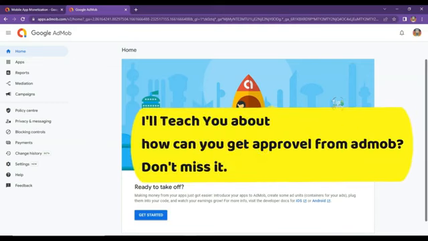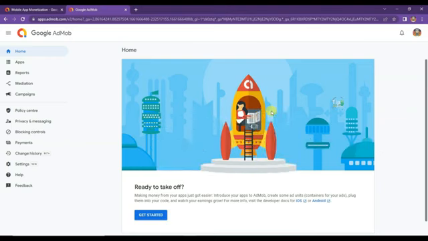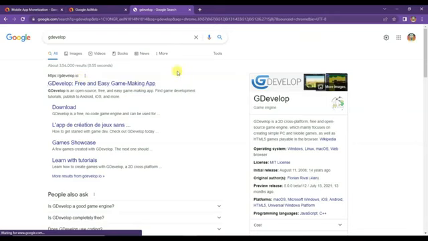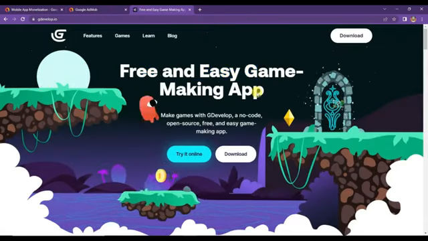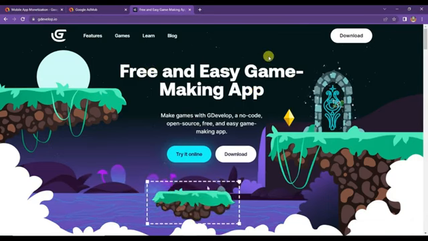Now let's see how you can monetize your game application. Guys, if you do not have a game application, then don't worry. Just open a new tab and search here GDevelop. Open this first URL. It will then take you to this page. Guys, GDevelop is the best software. It's free and easy game making software. You can make lots of free games using GDevelop software.